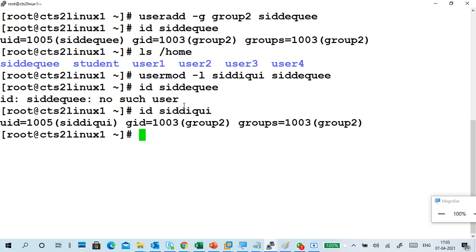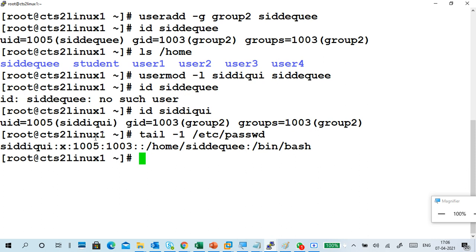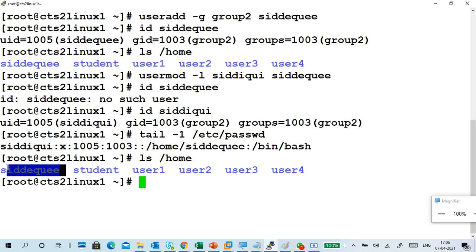It is changed. Also you can see in tail -1 /etc/passwd, the last user only. So the name is changed, but the home directory name is not changing. Let me show you again, ls /home. The home directory name is not changing, so we have to change the home directory also.